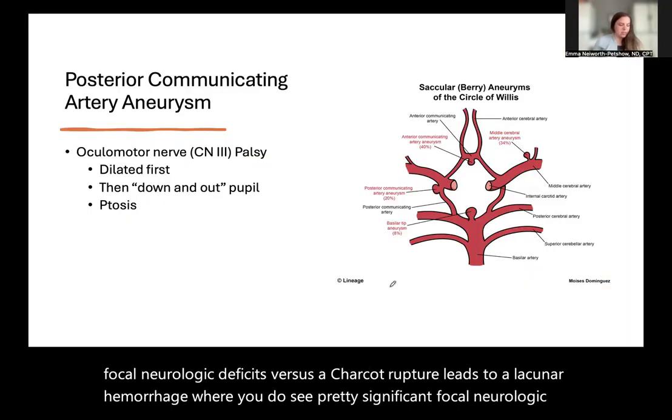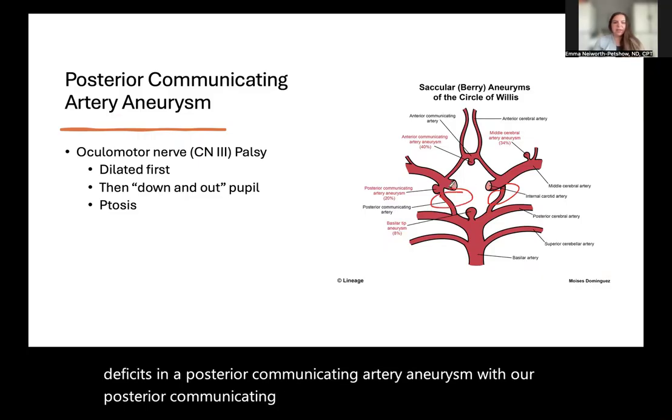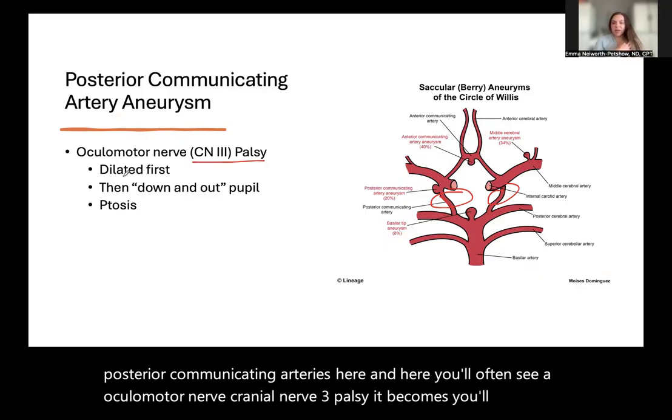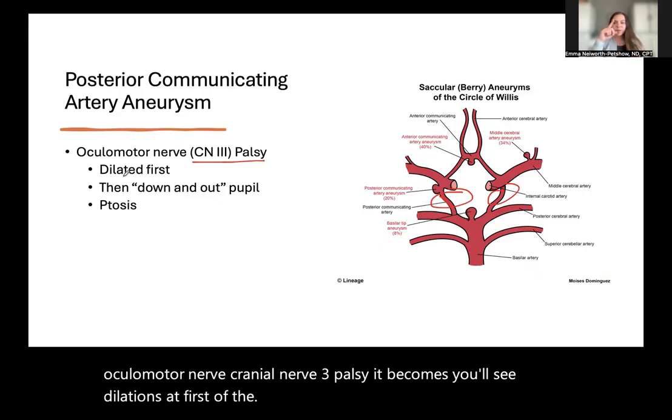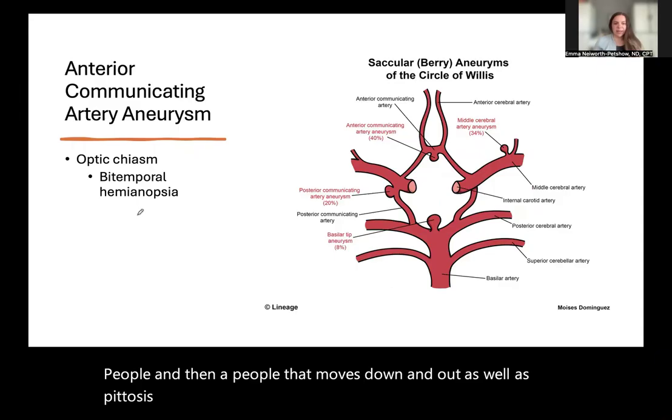In a posterior communicating artery aneurysm, with our posterior communicating arteries here and here, you'll often see an oculomotor nerve, cranial nerve 3 palsy. You'll see dilation of the pupil at first, and then a pupil that moves down and out, as well as ptosis of the lid, a drooping lid.